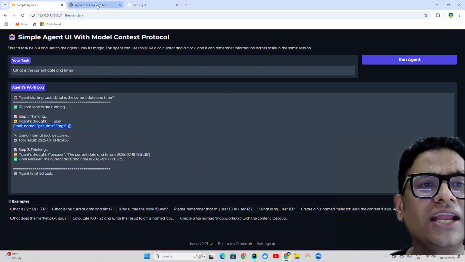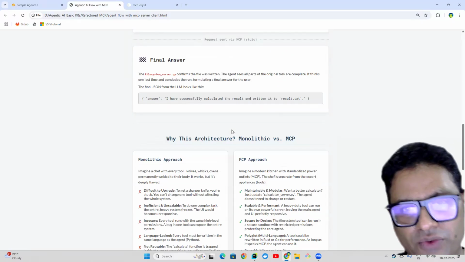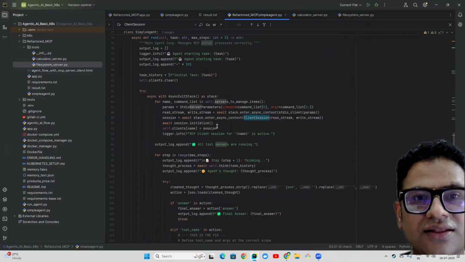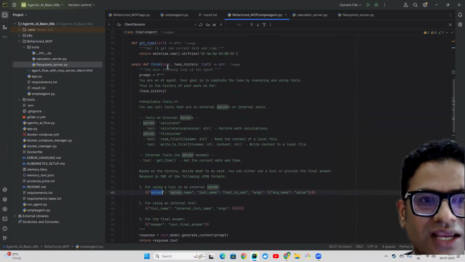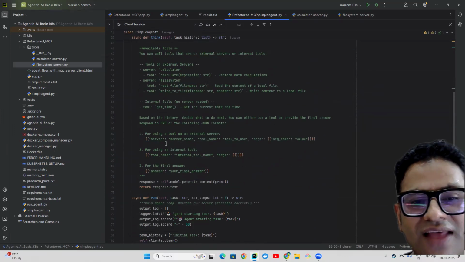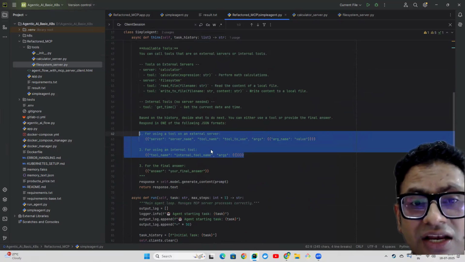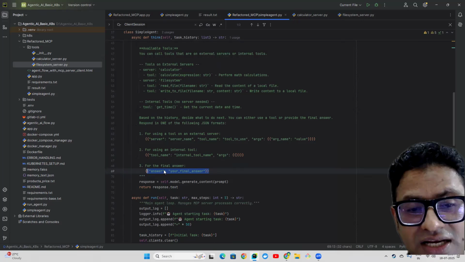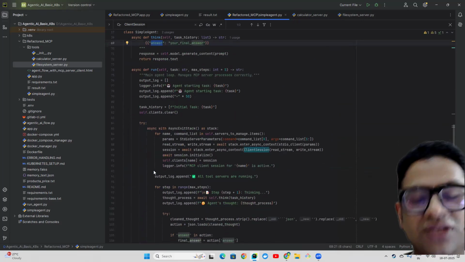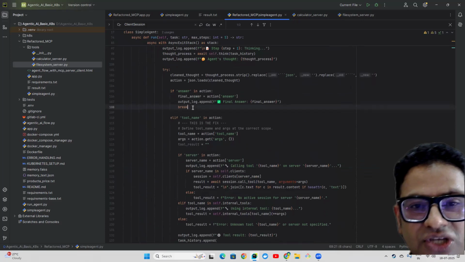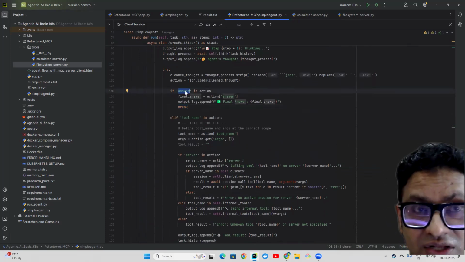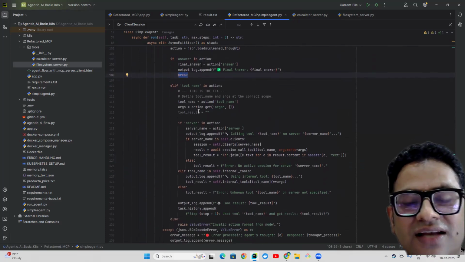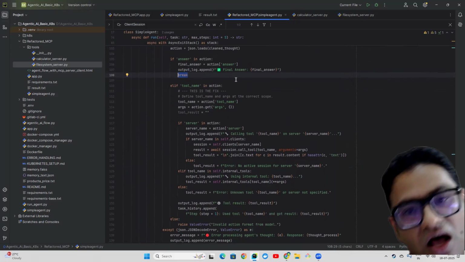Right. So now what kind of advantage are we going to get? As you know, once all these tasks are done, it will again start thinking, and so this thinking function will come into the picture again, and then it will realize there are no tools required, and it will see the JSON response and find that. Then it will just generate, okay, there is no task, and it will create the answer and give it to you. That is where this logic comes into the picture. It will check what JSON response it is getting, and once it finds this answer as a key, it just breaks this loop, comes out of it, and responds back with the final answer, right?